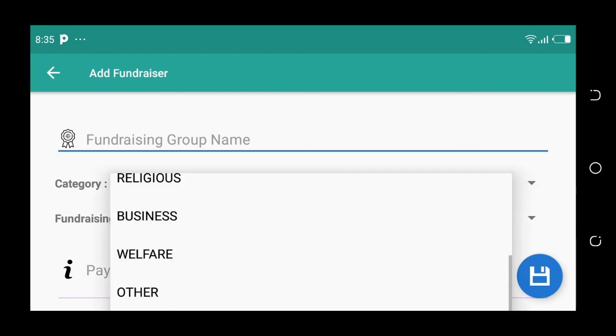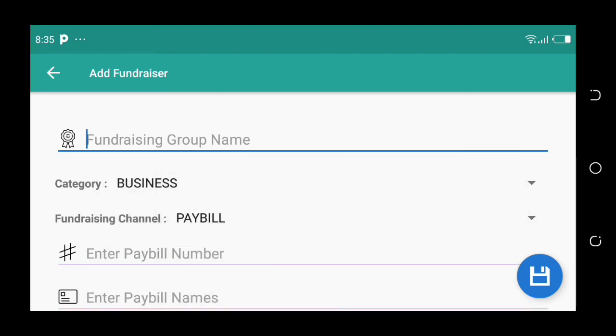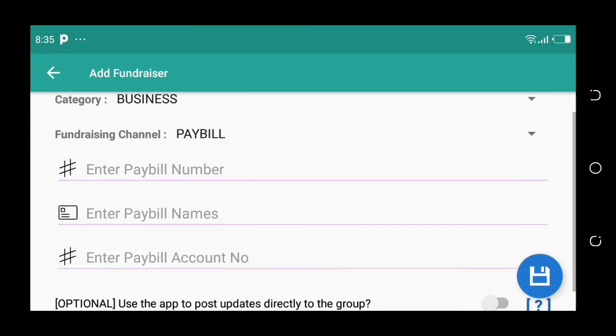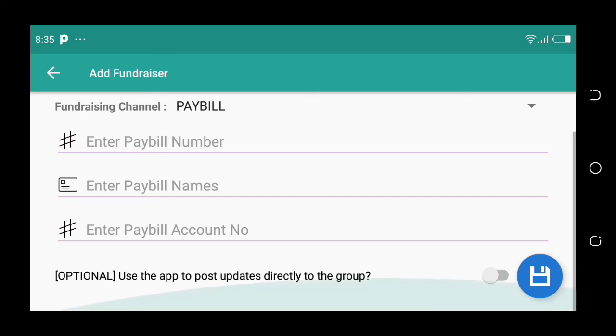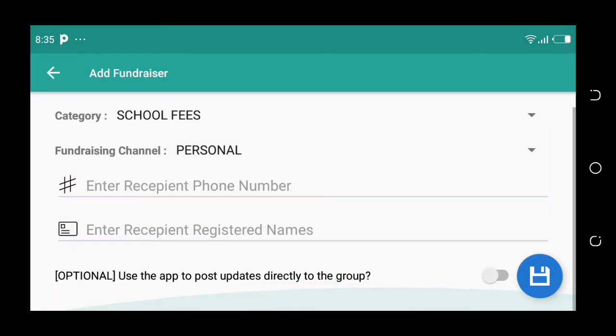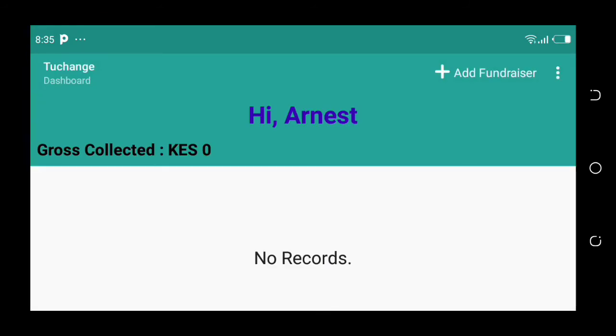If it's business, you can do that. If it's a pay bill number, you can do that, and then enter the pay bill number here, enter the pay bill name, then enter the pay bill account, and so forth. And then use the app to post updates directly to the group. The blue button here talks about how to save the documents when you finish, getting your records very clear.